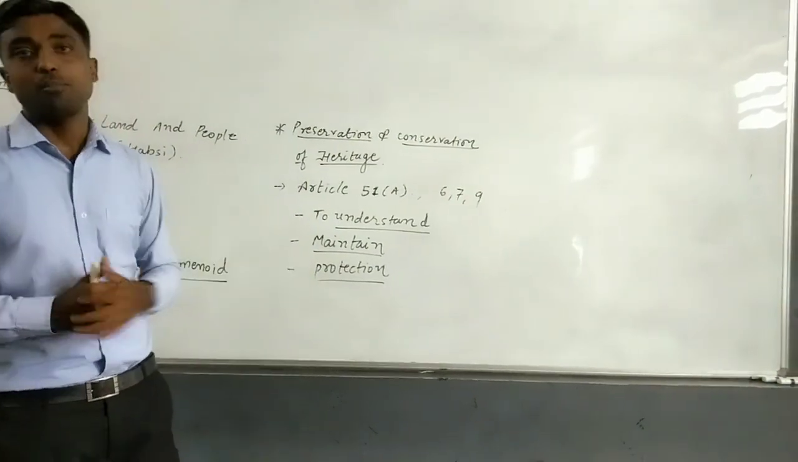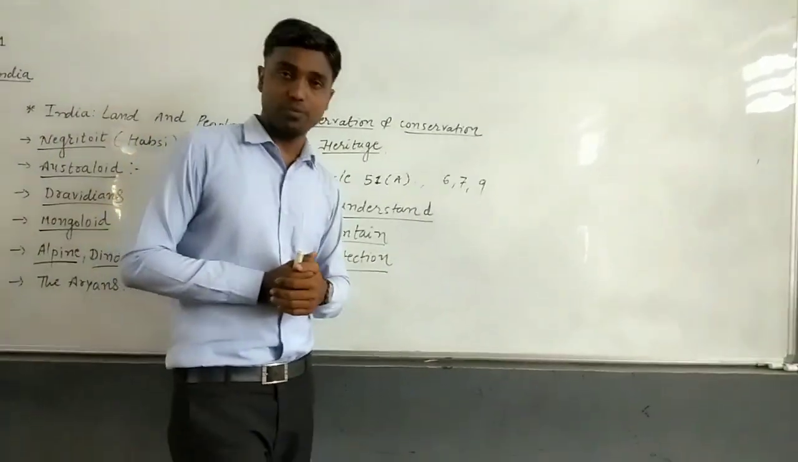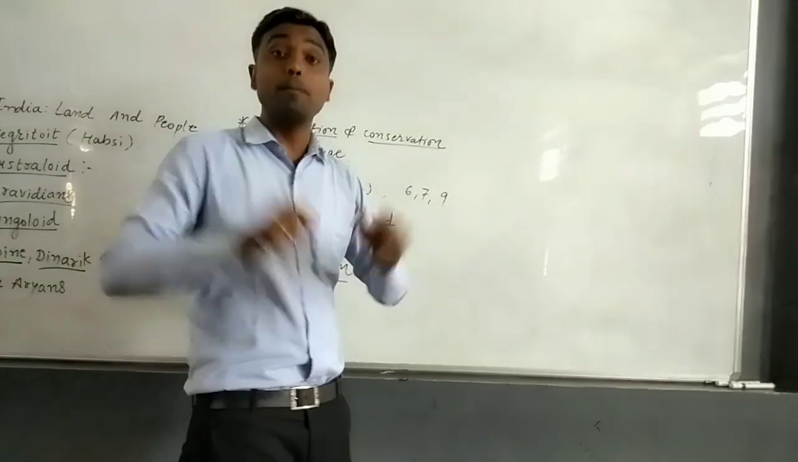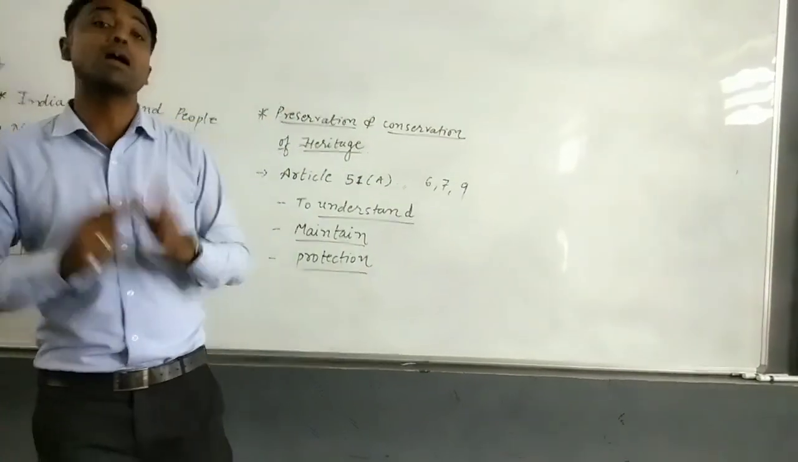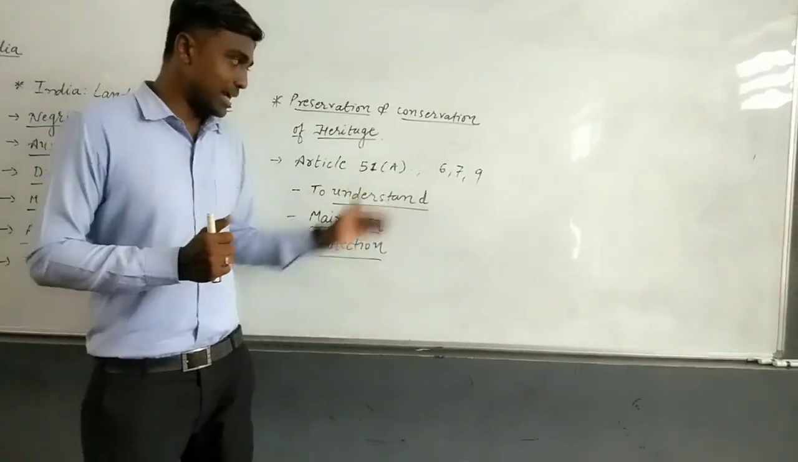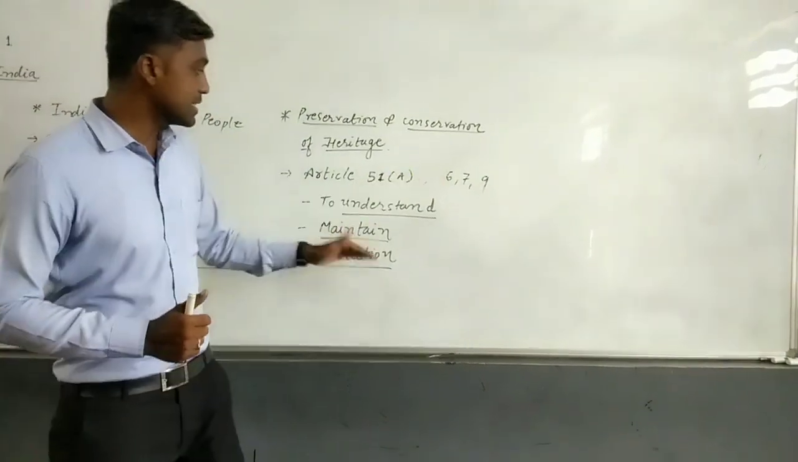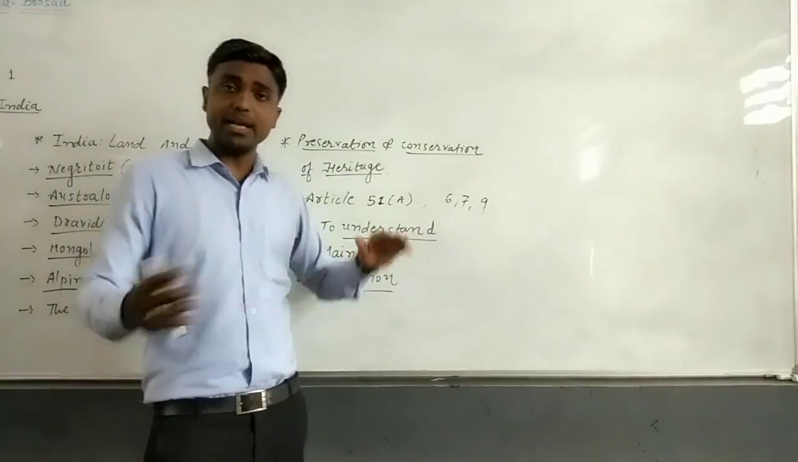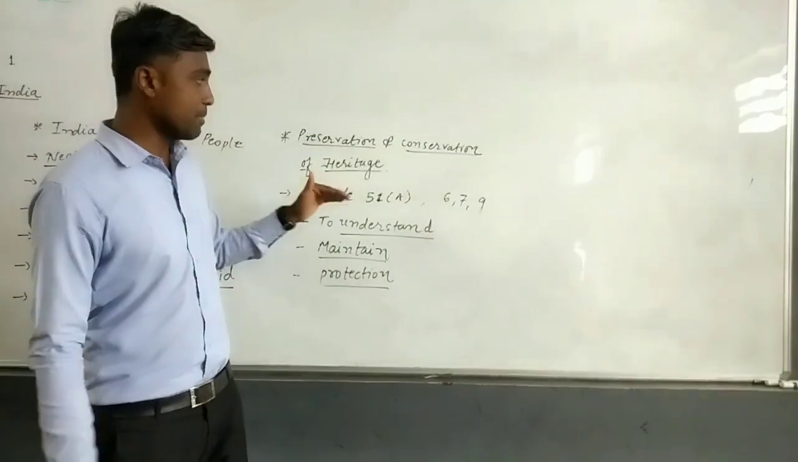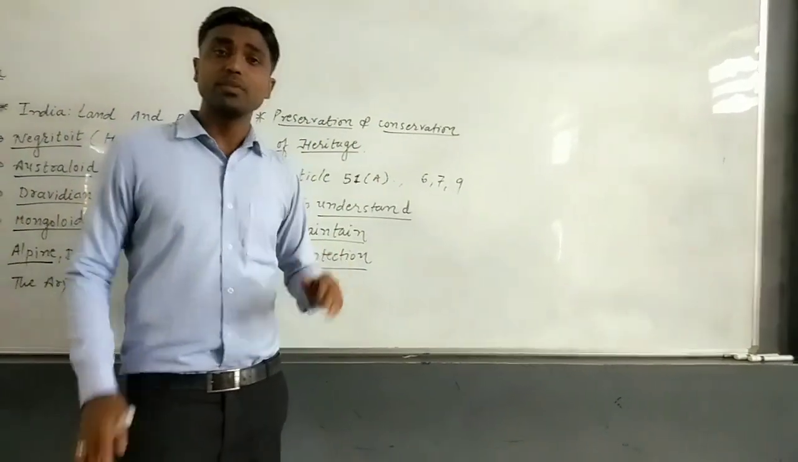And the last one is protection. What do we need to protect? First of all, protection of our public property and giving up violence. So these are the things that we have discussed, as given in Article 51A of our constitution. It is a part of preservation and conservation of heritage.